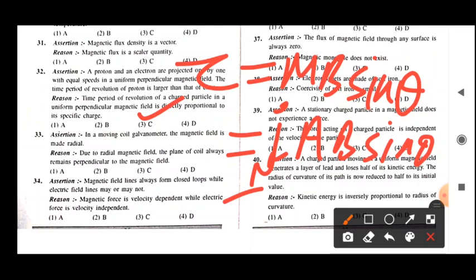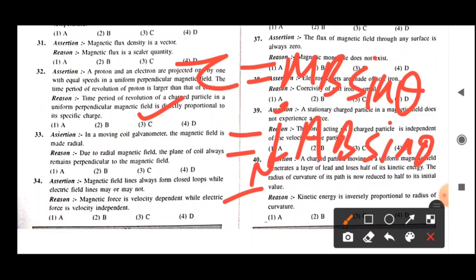Now area, the next factor. So area of the coil that we are keeping in magnetic field, that you can put large to produce large torque. But even if a large area we put for the coil, that will also make our galvanometer very bulky. And due to that bulky shape, again it will be very hard to handle that instrument. So we are not keeping very large area. Next one, magnetic field. So magnetic field, that you can put very strong, or you can use strong magnet. So that's why we are using horseshoe magnets in galvanometer, to produce strong magnetic field.